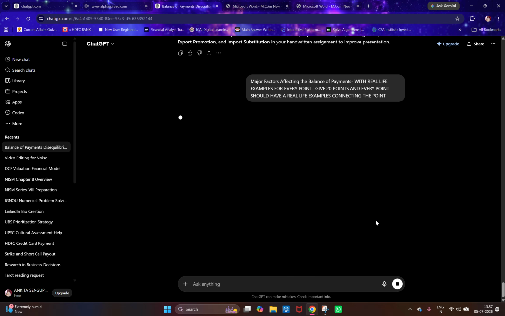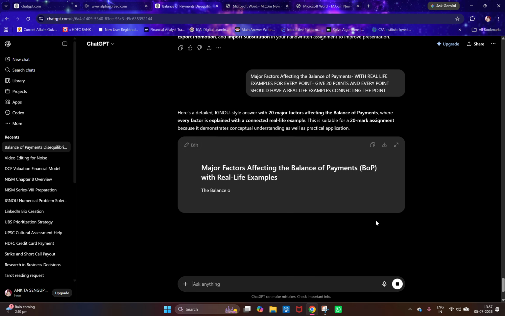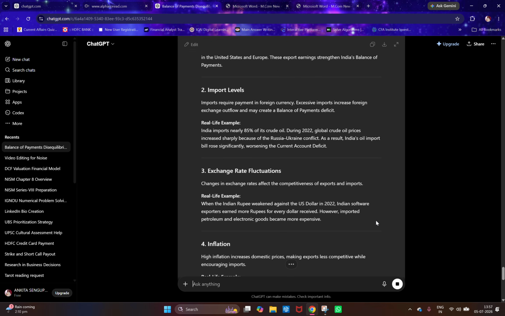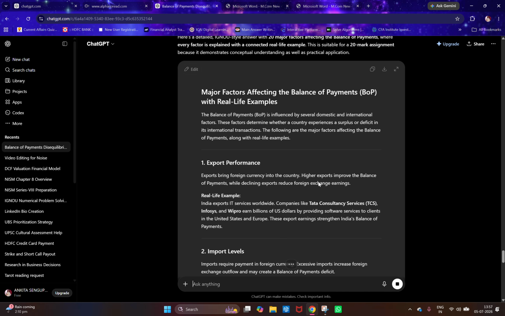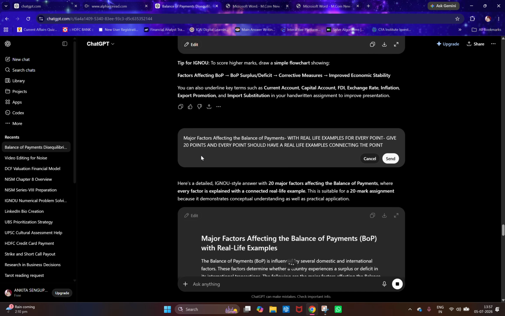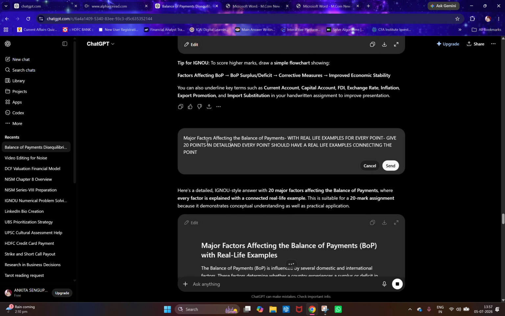Now let's see what ChatGPT gave us. See, a detailed answer it has given. Since they are giving it in only 2 lines, you can change it over here and write, give 20 points in detail, and every point should have a real life example connecting the point.